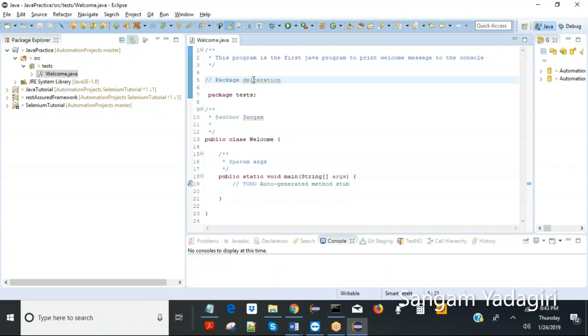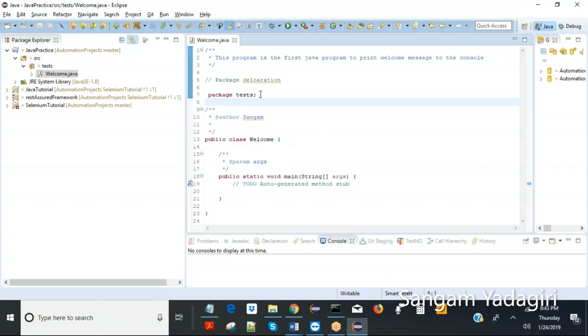So if the package declaration is not automatically added, you have to add it. And whatever you see in this burgundy or red color, those are the keywords. That means you cannot use these words again. Package is reserved. If I say package, it's going to throw an error because package is already reserved. So the color coding is important here, and you can easily identify what this means. These are all keywords, the burgundy color.